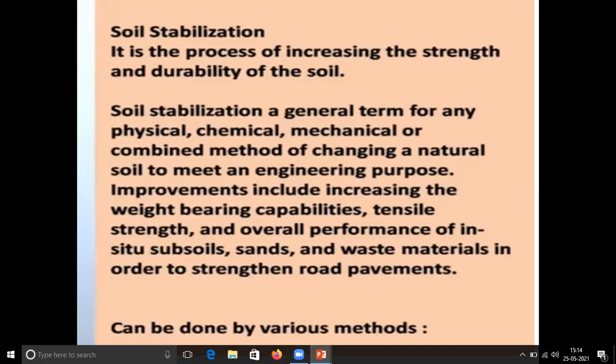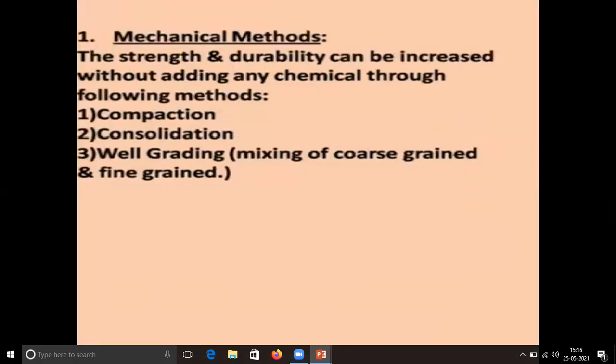That means for making it more stabilized, we do the process of soil stabilization, and for this purpose, various methods can be used. Those methods can be mechanical method or chemical method. The strength and durability can be increased without adding any chemicals in the soil. That means in mechanical method, we do not add any additive or chemicals to the soil. And in mechanical method, the soil stabilization is done with the help of compaction, consolidation, or well grading method.